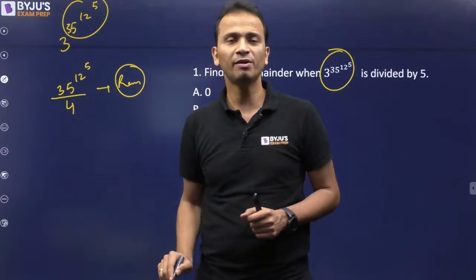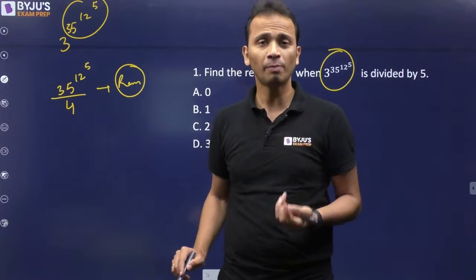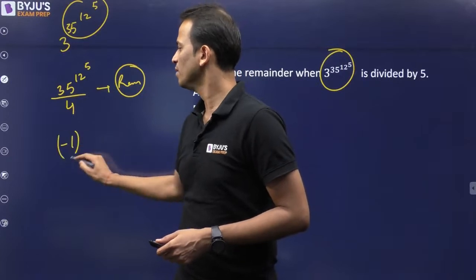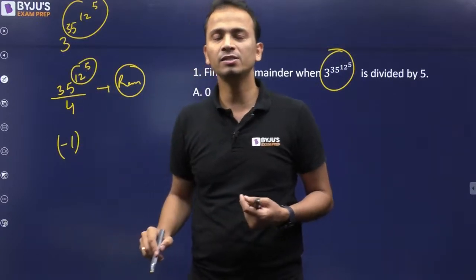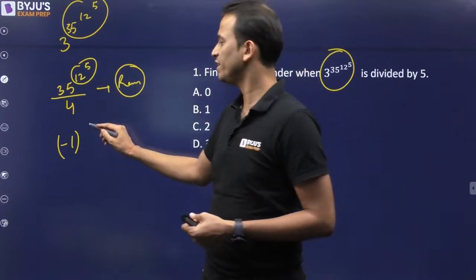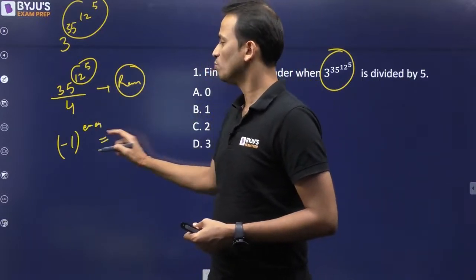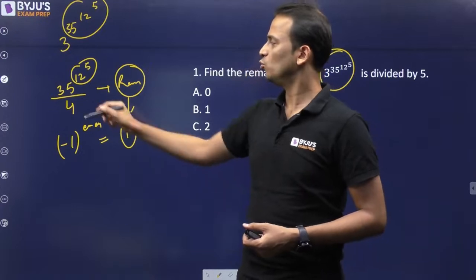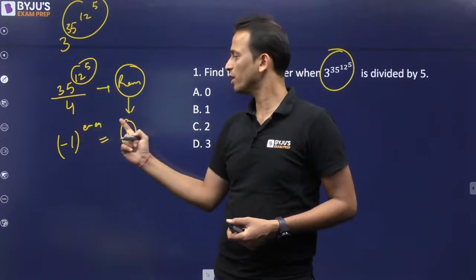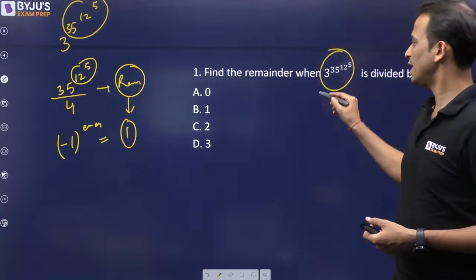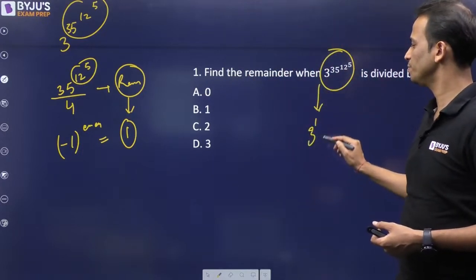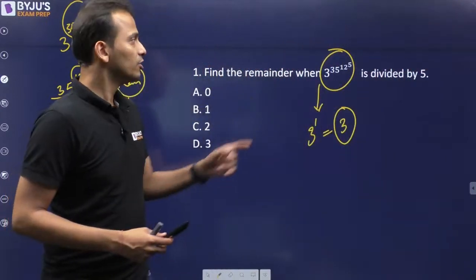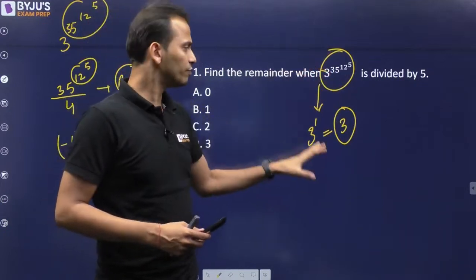So 35 when divided by 4, the remainder is either 3 or -1 in terms of negative remainder. So we divided 35 by 4, and the remainder is -1. Now what is the power? Can I say that this power is an even number? 12 raised to the power 5 will be an even number. Okay? So -1 raised to the power of an even number will be equal to 1. So the remainder when this power is divided by 4 is 1. Okay? So I can say that the unit digit here will be 3 raised to the power 1, that is equal to 3. So what will the unit digit be? 3. So whatever this number is, the unit digit of this number is 3.